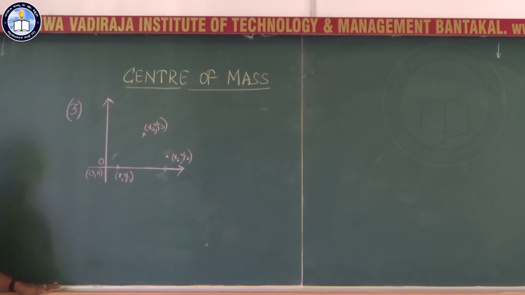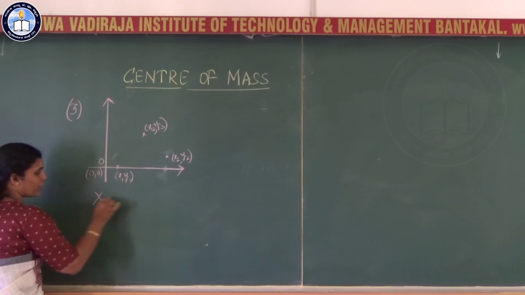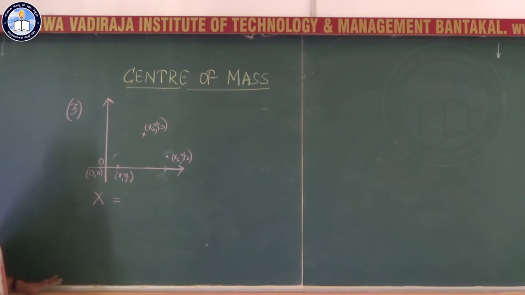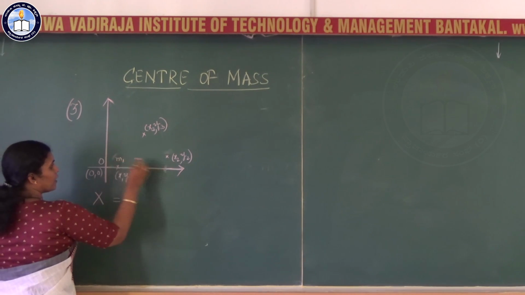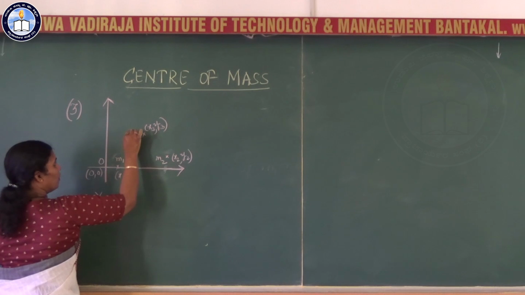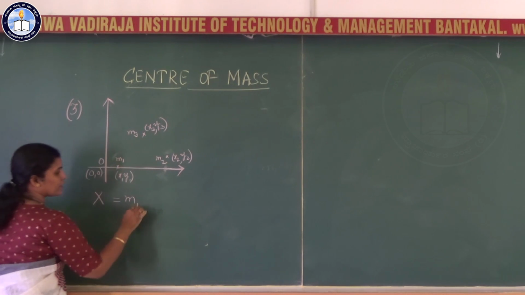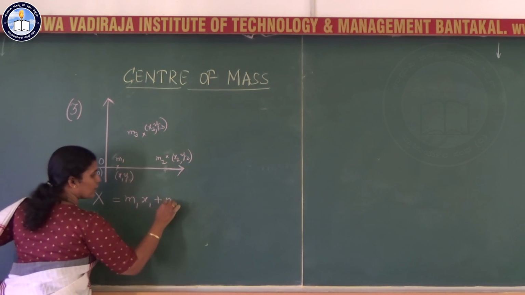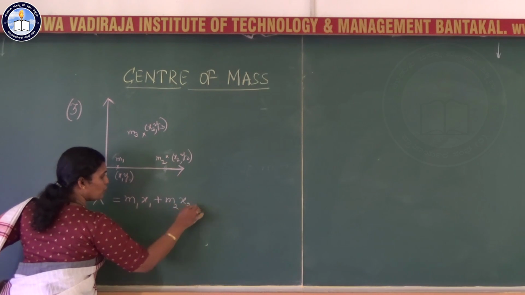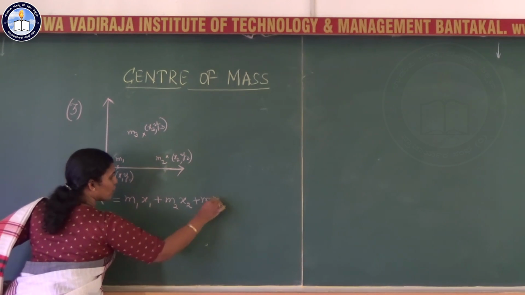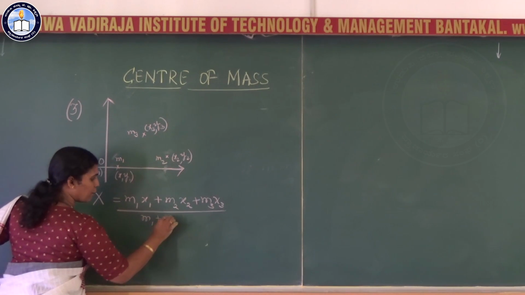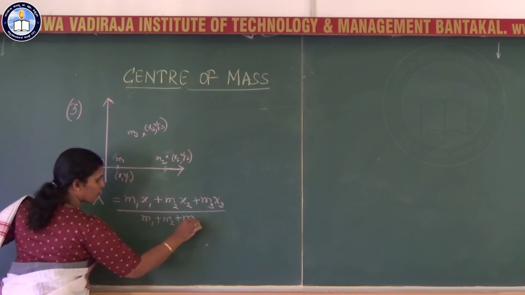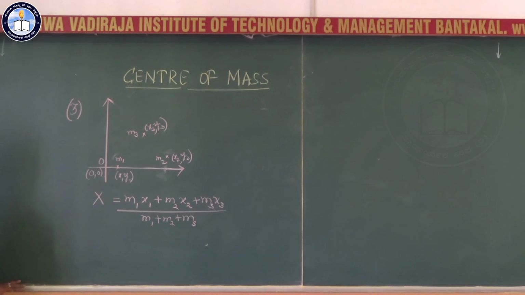Now what about the center of mass here? Now what about the x coordinate of center of mass? The particles having masses m1, m2 and m3. Okay, so it is m1 x1 plus m2 x2 plus m3 x3 divided by m1 plus m2 plus m3. This is your x coordinate.